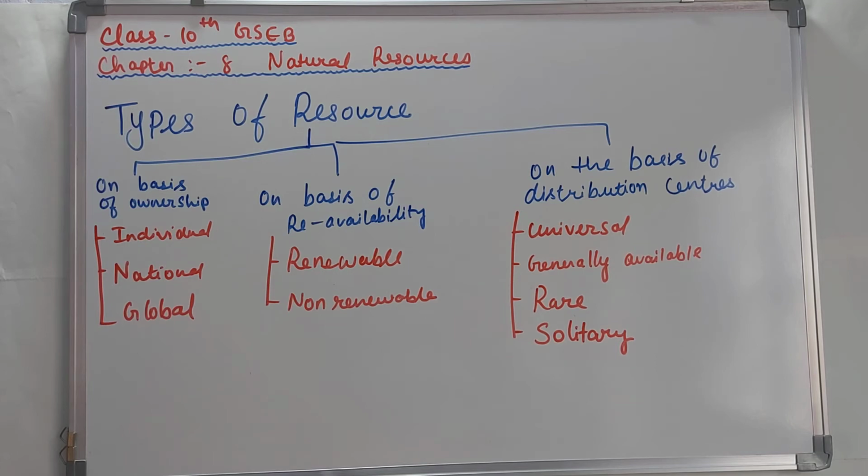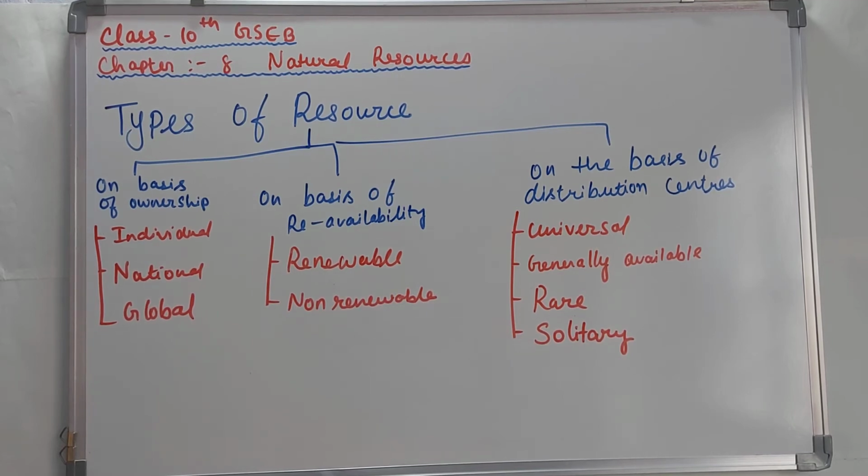Let's take the example of a house. A house is owned by a person himself. Then we can say that a house is an individual resource. Whichever house is in a person's name, he or she will be the holder of the house. Then comes the national.